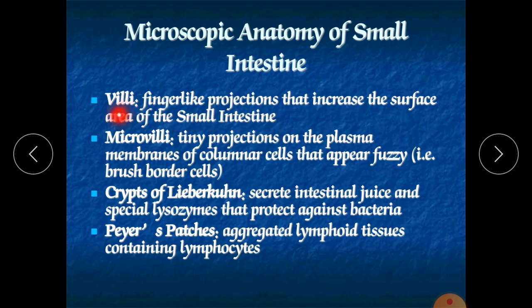Regarding their size, it is almost 1.5 to 1 millimeter. In 1 square millimeter you will find 20 to 30 villi.